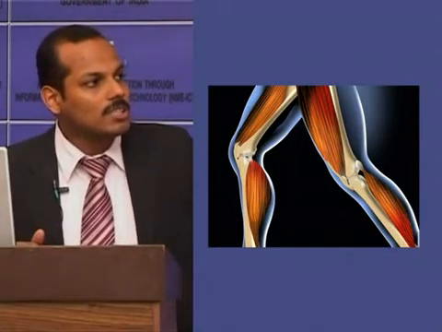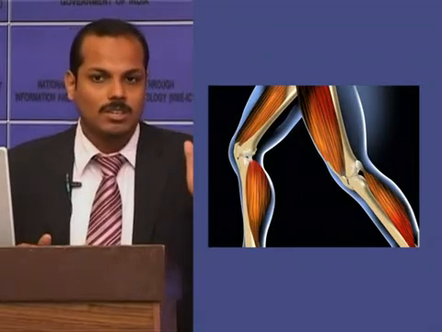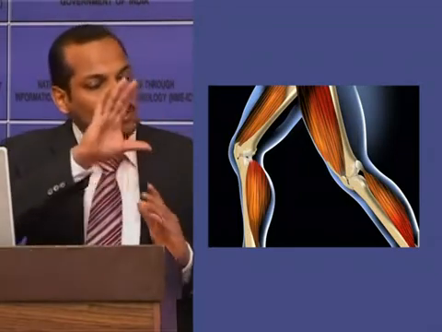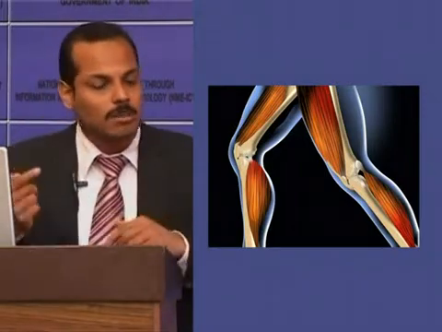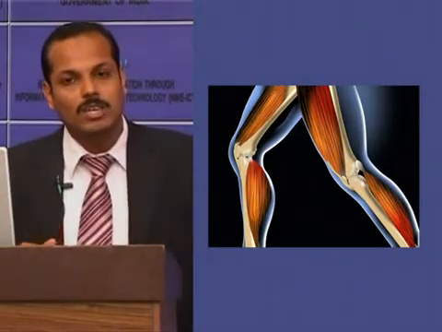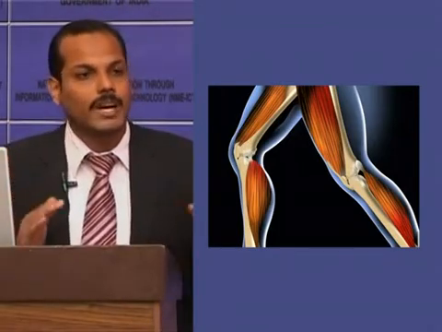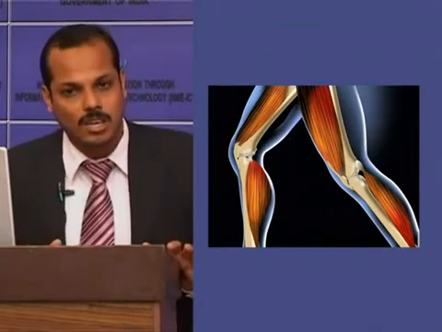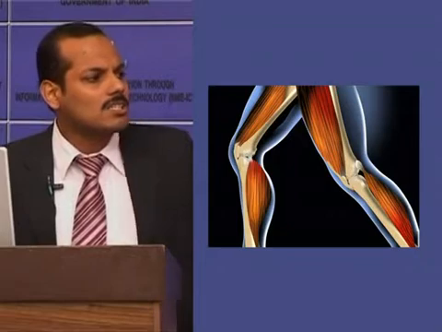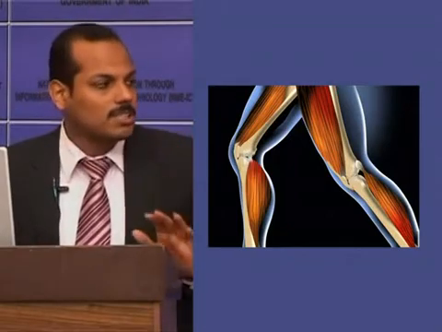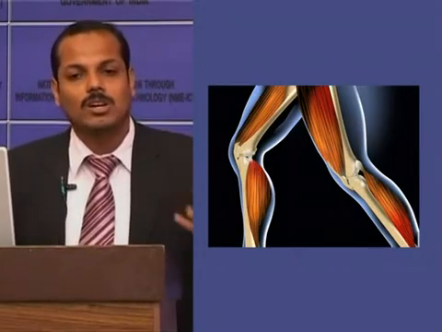That is, from the initial contact or initial placement of one extremity to the point where the same extremity or same heel is in contact with the ground for the second time, and the duration between these two contacts is considered as a gait cycle. So it includes all the activities from the initial contact of that extremity to the point at which the same extremity contacts the ground again.